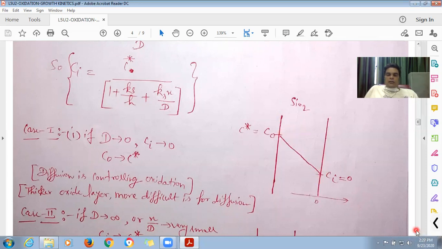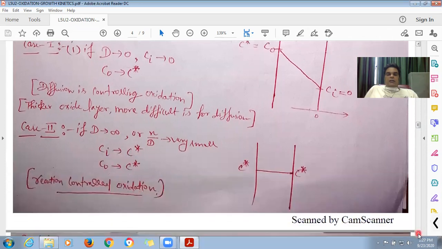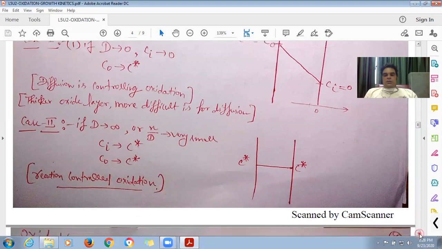Now in the other case, if D tends to infinity, or you can say x upon D is very small, then you will have Ci and C naught equal to C star. Here you can see there is a straight horizontal line. So this is reaction controlled oxidation, which occurs when the diffusion constant is very high. Diffusion controlled oxidation occurs when the diffusion coefficient tends to 0.